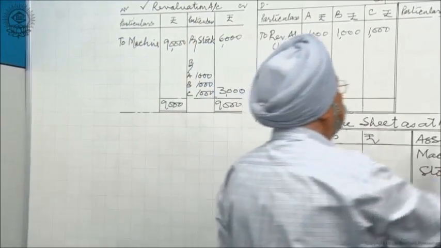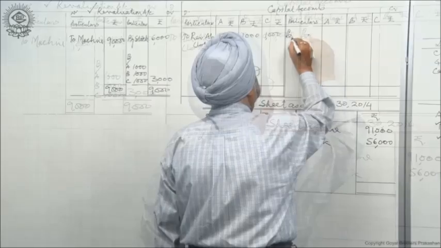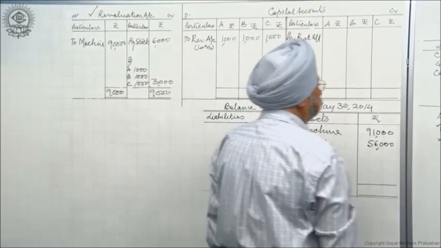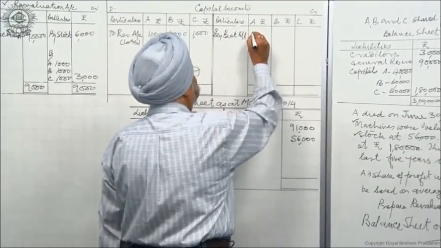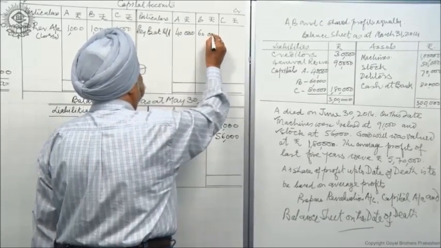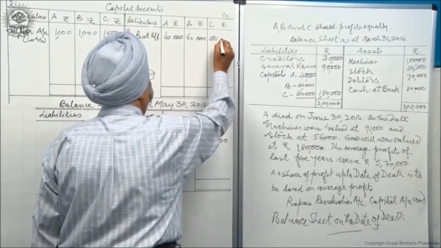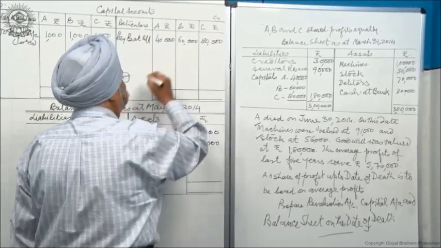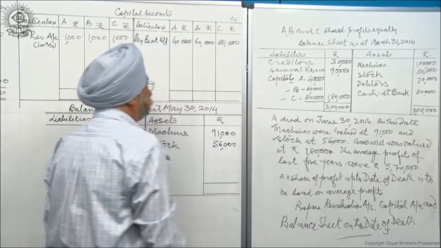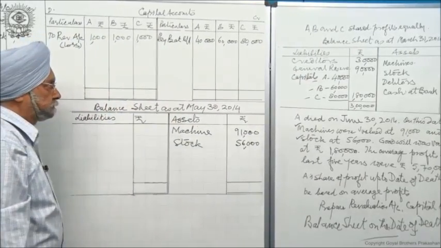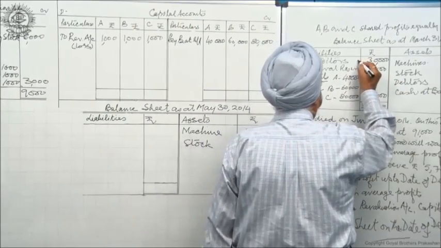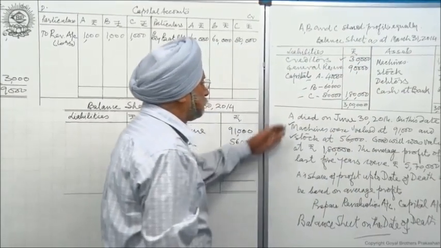Then I come here, I write the balances of these accounts by balance BD. Their capitals are 40, 60, 80,000. This is 40, this is 60, this is 80. These are the balances of these accounts. After these balances are taken, on this side, I have creditors. Creditors, there is no adjustment.